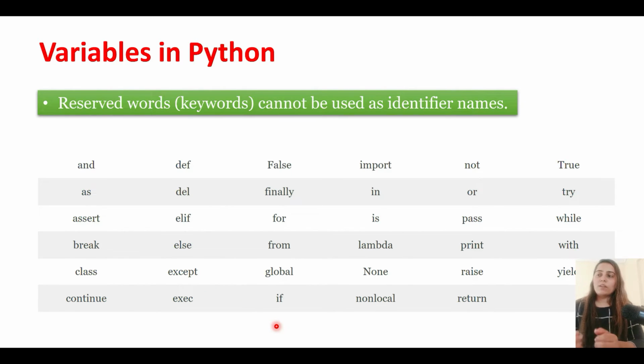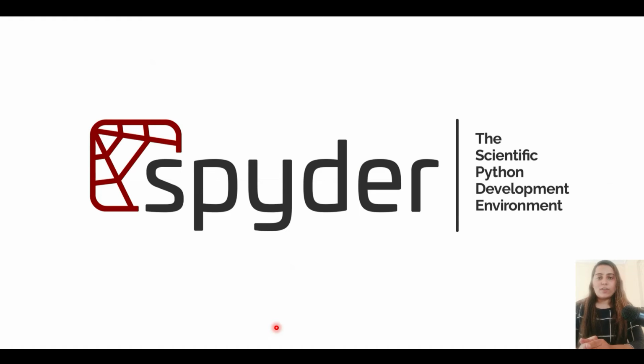So Python is using these to perform certain kinds of functions, and these cannot be used as identifier names. Let's code in Spyder IDE and get a more detailed look at what variables are in Python.